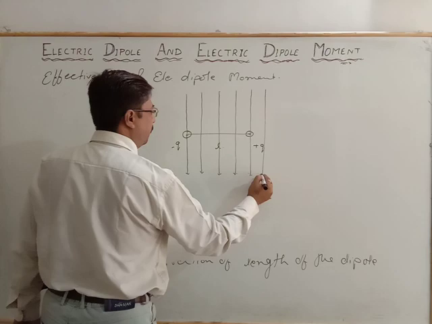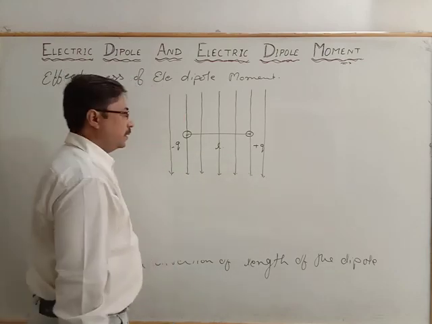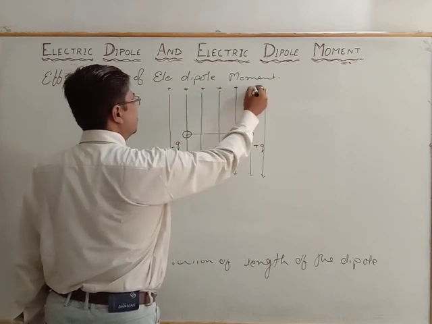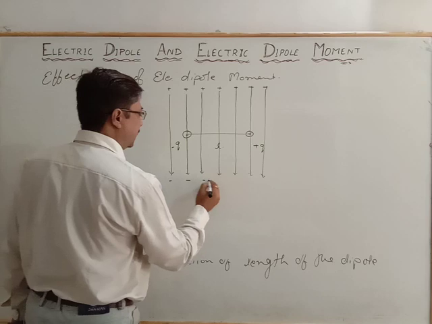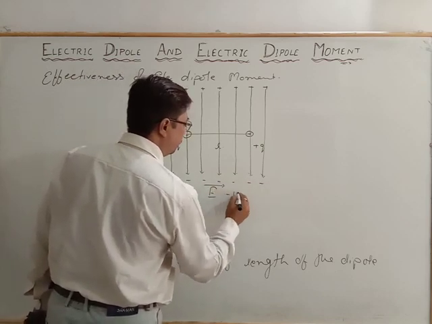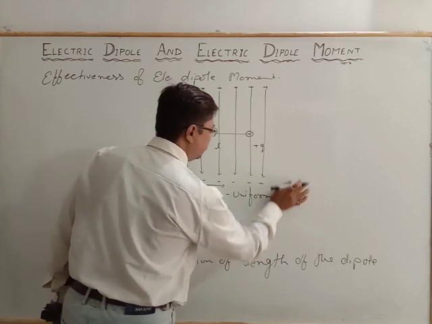This field is a uniform field, and we have to study the uniform field also.